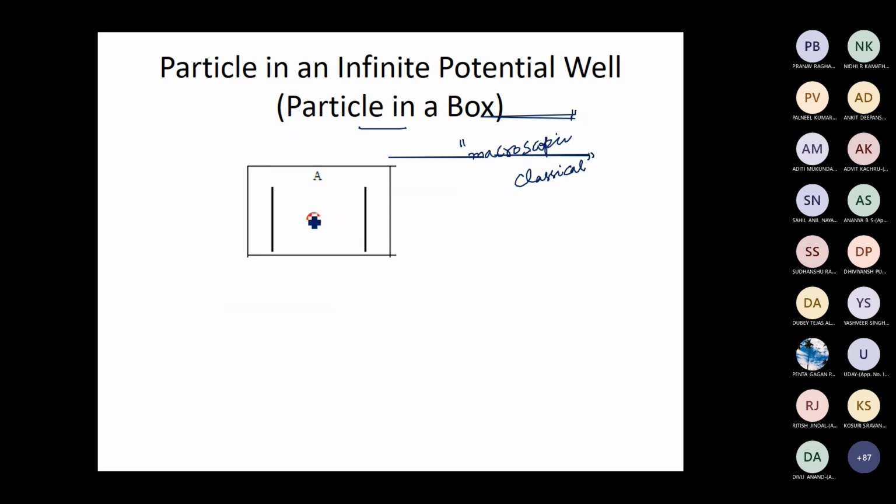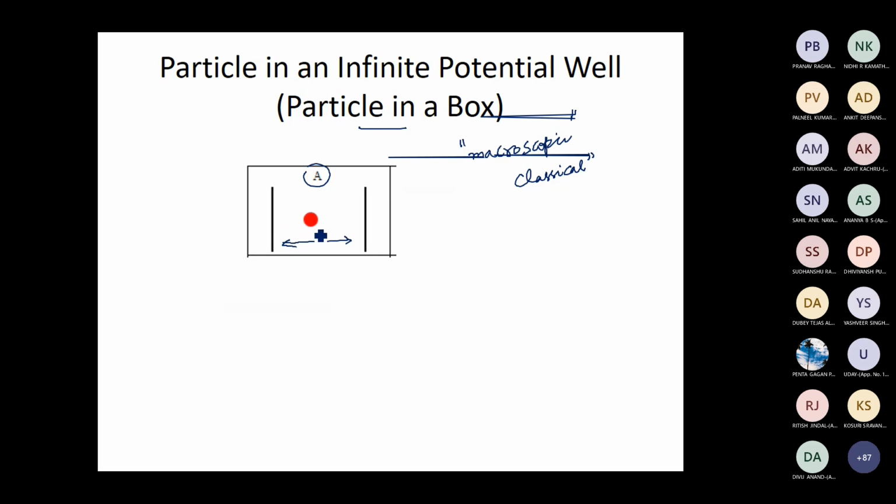So we have a ball or an object which is moving to and fro between two rigid walls. Let us neglect any friction while the object is moving. The object is just moving to and fro between two rigid walls. As it reaches one of the walls, since the wall is very rigid, it exerts a force on the particle, and the particle again moves to the region A as shown here. So the particle will just be executing a to and fro motion between these two rigid walls. So this is the macroscopic problem.